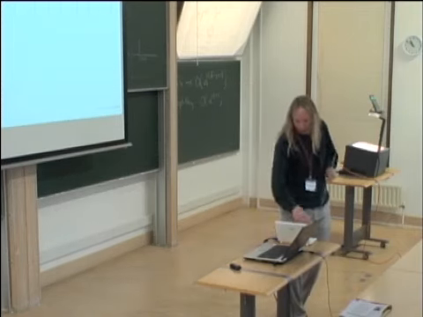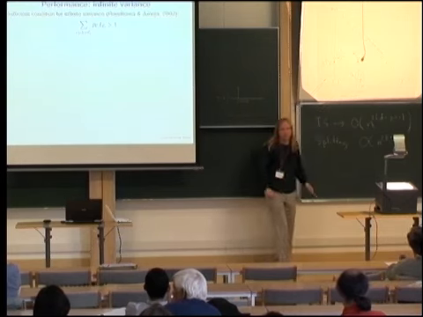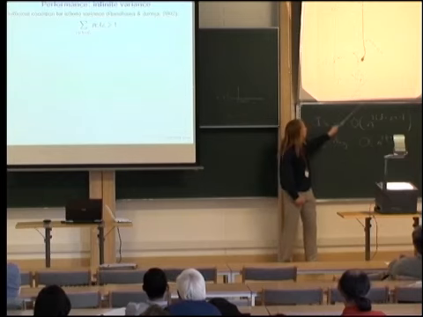Well, one way is to use a criterion that was published by Rubino and Tuffin a couple of years ago. They say, well, if in your state space you can pinpoint a couple of cycles and compute the probability of such a cycle and the likelihood ratio contribution of that cycle, and the sum over this set of cycles exceeds 1, well, with some technical conditions, if that is the case, then the variance of your estimator is actually infinite. Now, due to the way I constructed our estimator, we do not have bad likelihood ratio contributions on this axis, nor in the interior.